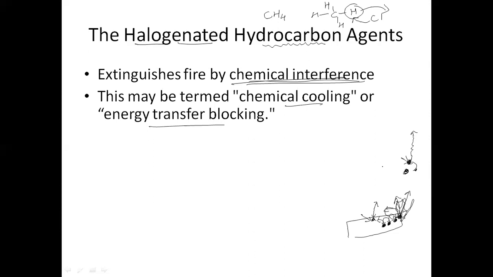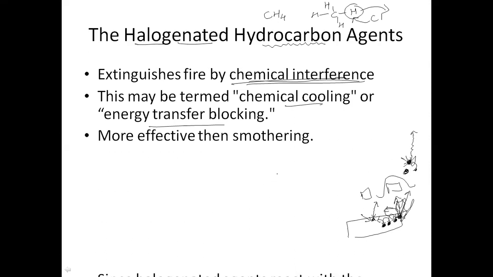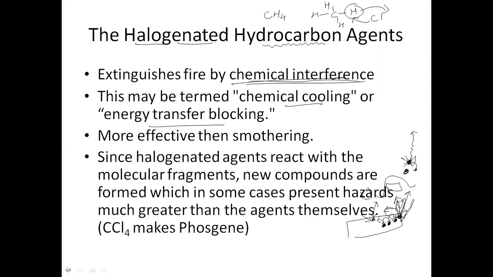In smothering, suppose this was burning, I am making a layer over this. Okay, oxygen is not in. But suppose somewhere ahead the fire starts, then the fire will continue on. Understood? So how is chemical interference ensuring that this does not happen? Because it is reacting with the fragments which are supplying the energy. Since halogenated hydrocarbons are the reagent, as I told you, they combine with the chemical fragment and form some other gas.